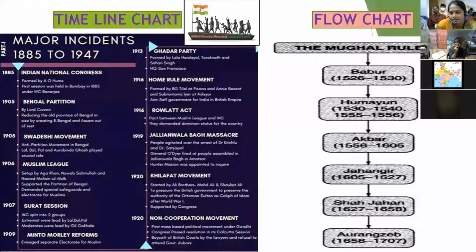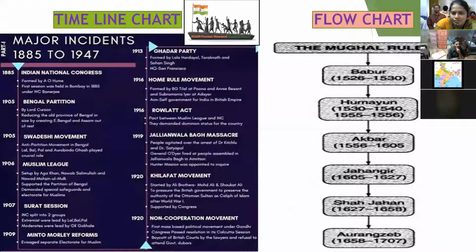So next, here I have given one more, a flow chart. A flow chart we mostly use for emperors, for example Mughal emperors, next Mauryan emperors. Among the Mauryan emperors, we know Chandragupta Maurya, Ashoka. Here, Babur, Humayun, Akbar, Jahangir, dynasties. Shah Jahan, Aurangzeb. So this is the flow chart. While observing this flow chart, the students will understand who came to rule after Babur, who came after Humayun, who came after Jahangir. Children understand very easily by observing these flow charts.